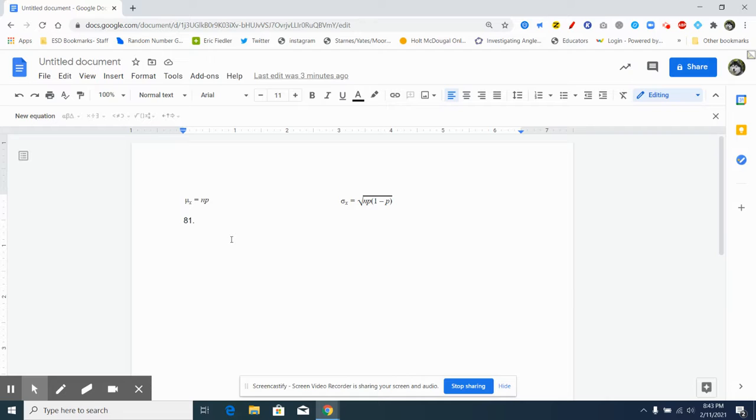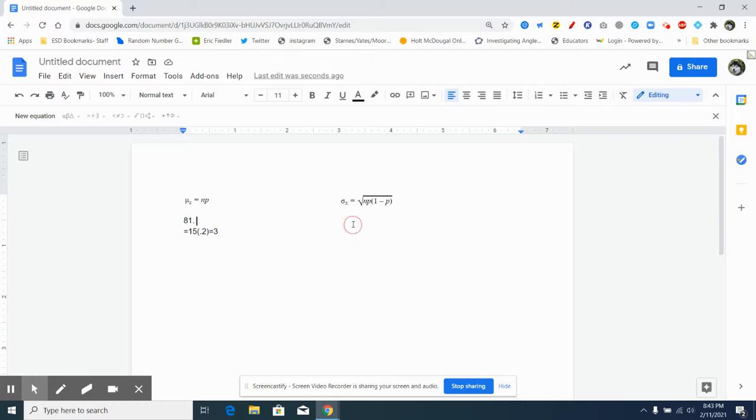So in the first one, we're going to go 15 times 0.2, and that is equal to 3. And then remember, the key thing is the interpretation. And so here's the interpretation. If we watch the machine make many sets of 15 calls, we would expect, remember the word expect is connected to the mean, about 3 calls to reach a live person on average.